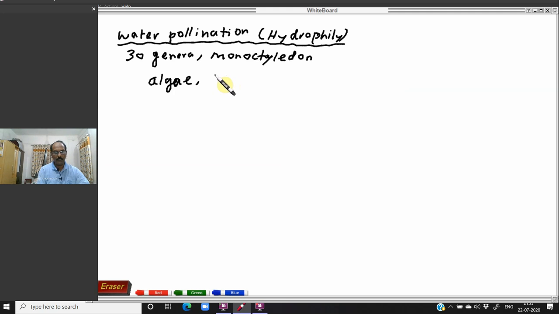In the case of algae, bryophyte and pteridophyte, these are the cryptogamous, non-flowering plants. In these plants, water is very essential. Without water, fertilization cannot take place.